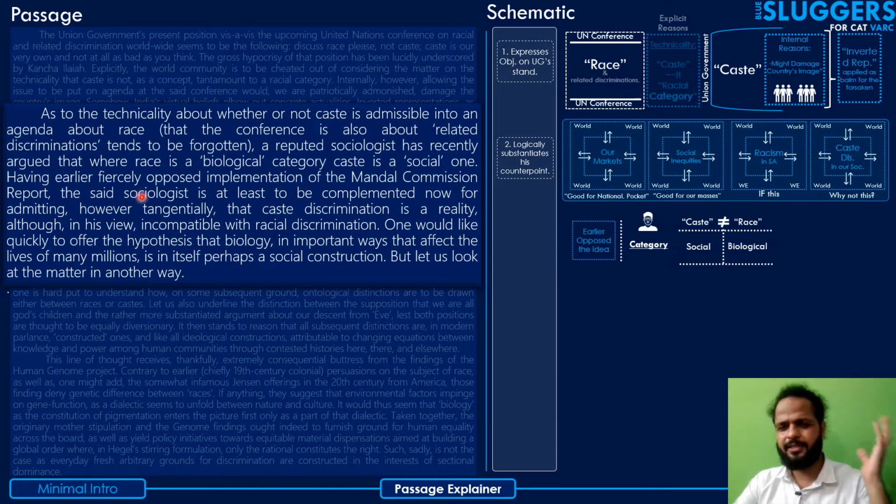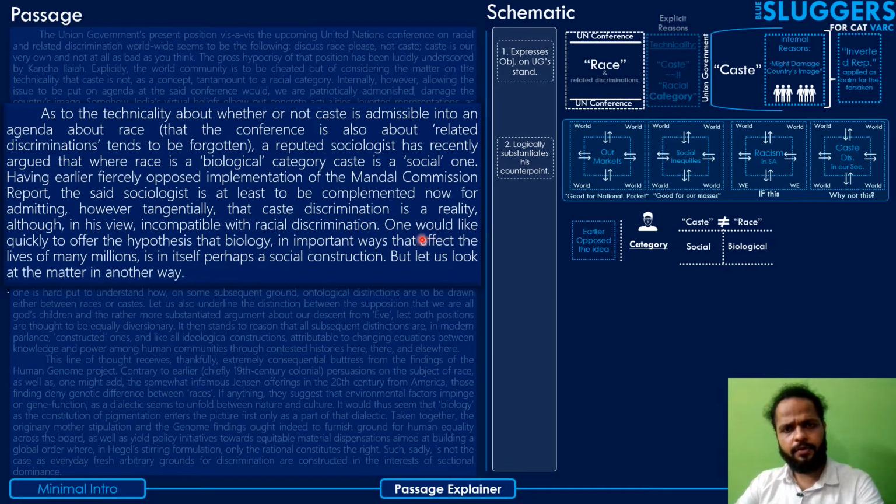Now the Mundell Commission report might be something you don't need to be worried about, because the author has not gone into the depths of it, right? So just know that the sociologist earlier may not have been in agreement with this idea, as was exemplified in his opposition to the said report, but now he has finally accepted caste as a social category and has also accepted the existence of discrimination as a reality. Although he still maintains that caste discrimination is incompatible with racial discrimination. So yes, at least partly he has accepted this, and hence he should be appreciated. That's what the author says.